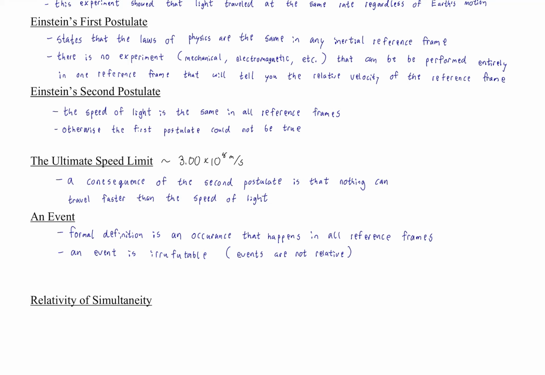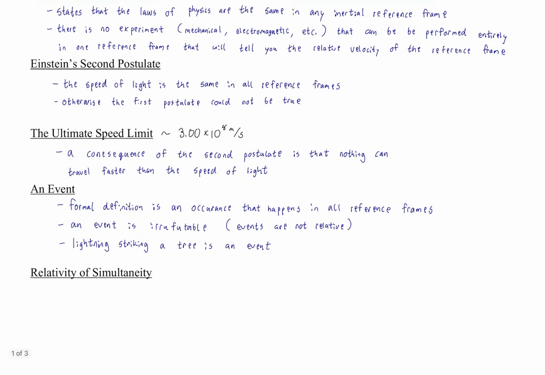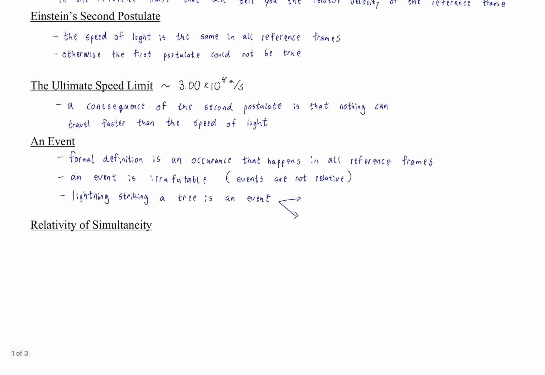Okay? But again, that means that some things are relative. So for example, lightning striking a tree is an event. Okay? But let's consider that idea a little bit further and say two lightning strikes on one tree at the same instant is also an event. You might say, well, isn't it two events?